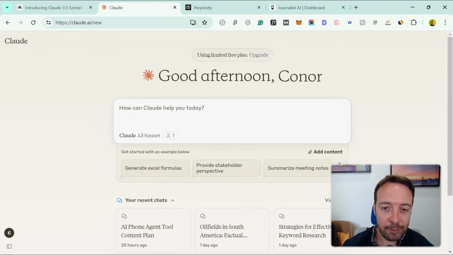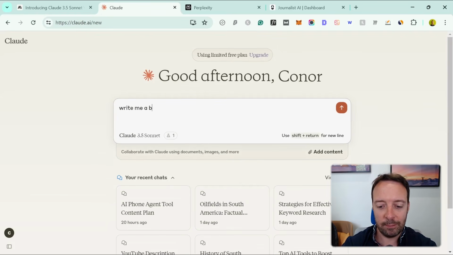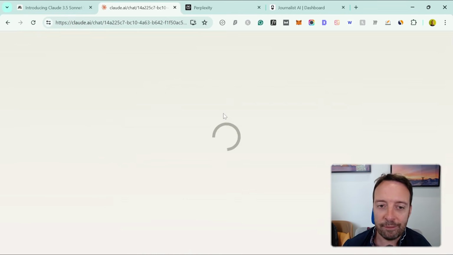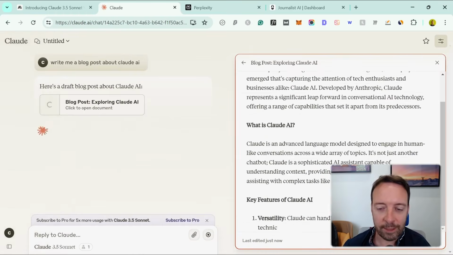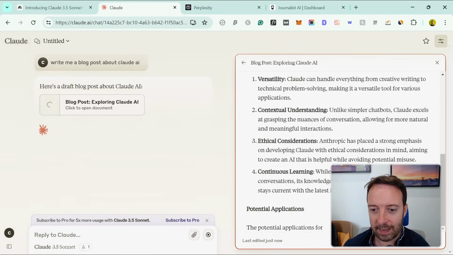It's a bit limited, but at least it is free, right? It's super, super fast, which is amazing. So we can just type something, write me a blog post about Claude AI, and you can see how fast it actually appears here. This is going in real time, right? You can see how fast it is writing.